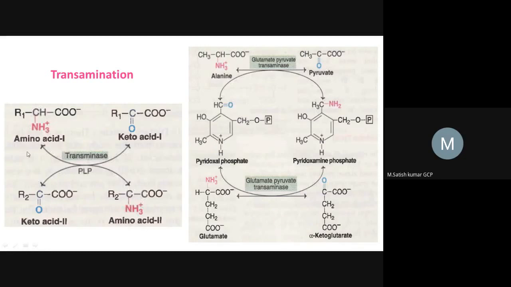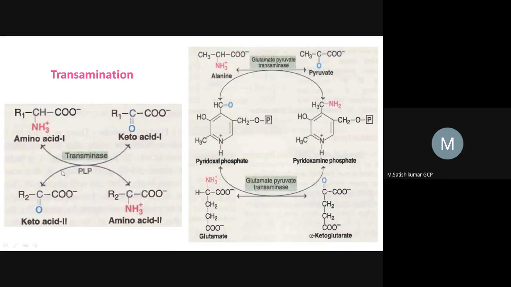So these two reactions are bidirectional, reversible reactions, and occur simultaneously. And this reaction is favored in the presence of PLP. Okay, so what is PLP? PLP is pyridoxal phosphate. Write down pyridoxal phosphate, which is a coenzyme derived from vitamin B6.